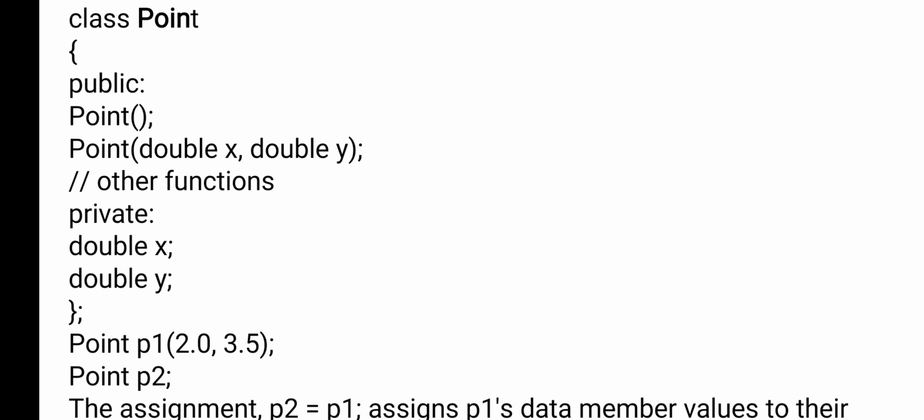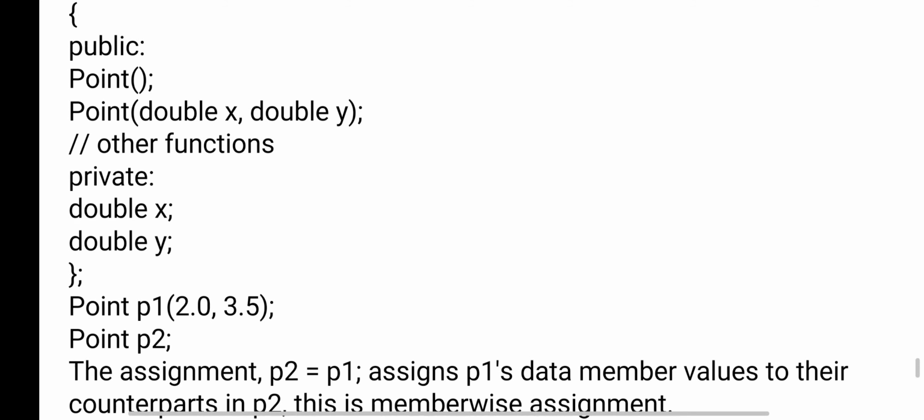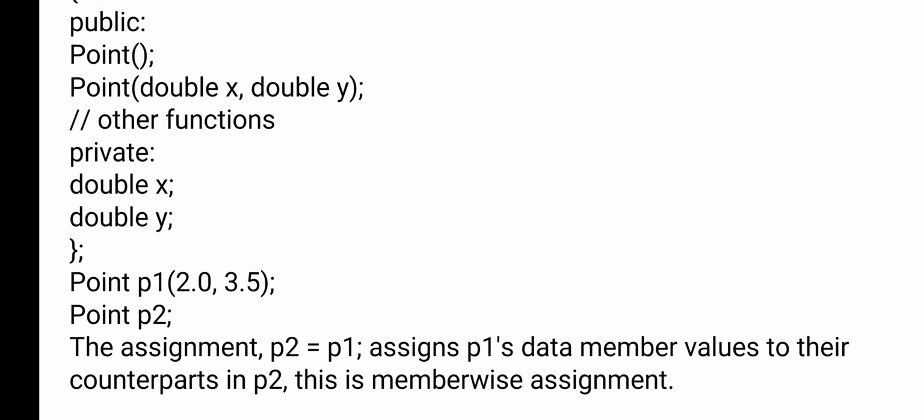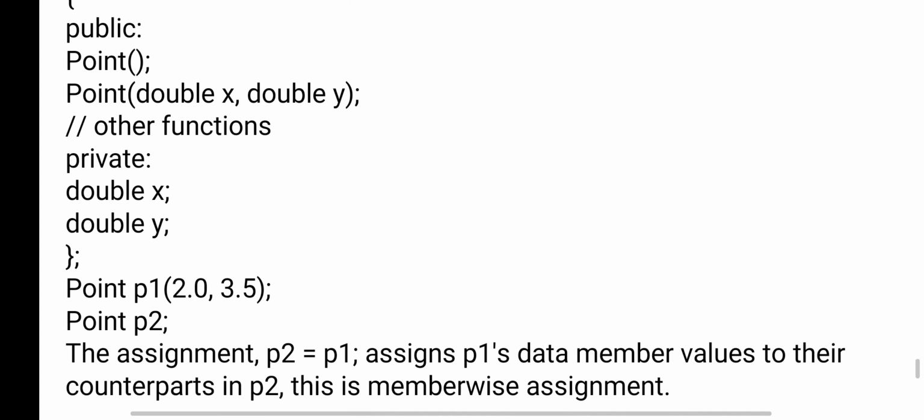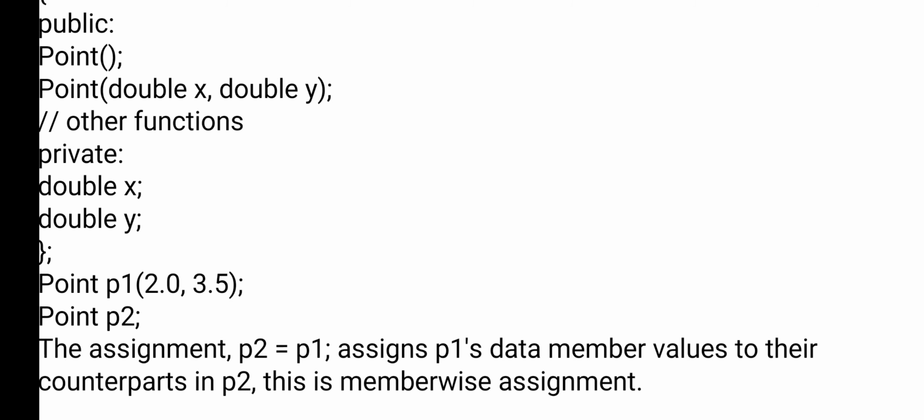Now I have given an example program. Class Point, public access modifier. Point is a constructor because the class name and the constructor name are the same. Point double x comma double y is a parameterized constructor. Now private double x, double y. So here we have a public section, and inside the public we have a constructor. Inside the private we have two variables.